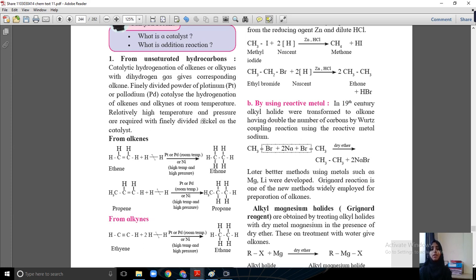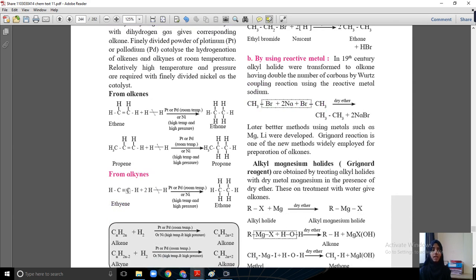The catalyst is a metal here: finely divided powder of platinum or palladium catalyst, Pt or Pd. In the presence of these catalysts, you can write this reaction like this. This is a doubly bonded unsaturated compound. You are adding H2, doing hydrogenation, and on the arrow the catalyst is written at room temperature. You can use Pt, Pd or nickel at high temperature or high pressure. So the double bond is breaking, and a single bond is formed here.